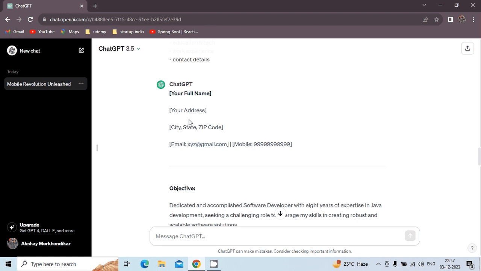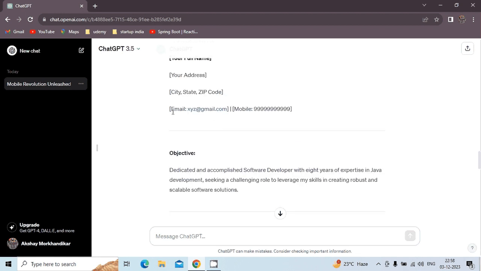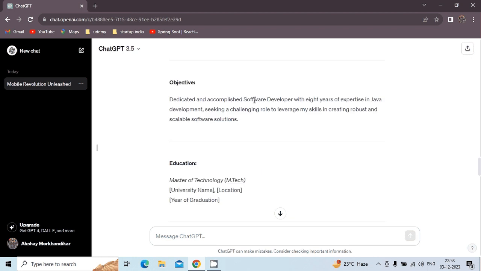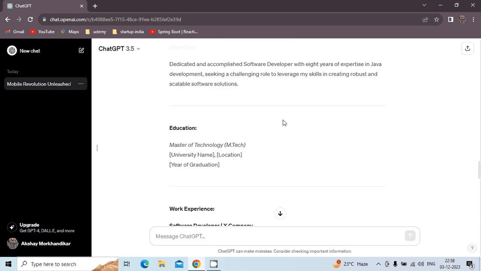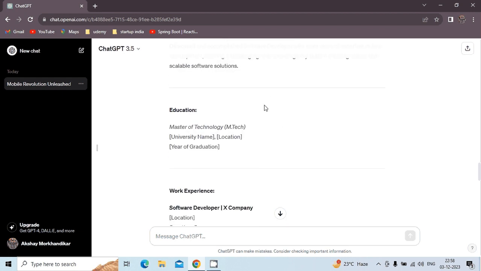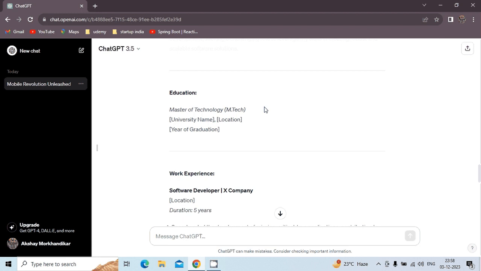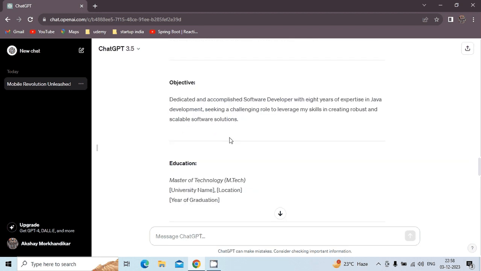Objective: dedicated and accomplished software developer with 8 years of experience in Java development, seeking a challenging role to leverage my skills in creating robust and scalable software. Can you see how simply it has done? Because ChatGPT is still open, to restrict my personal data going into it, I have given X and Y. You can also give it in the same way, copy this template, and then fill up your data in it.